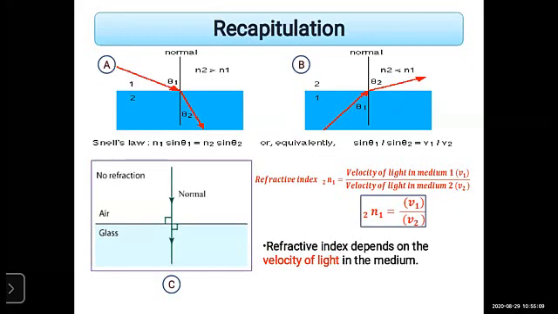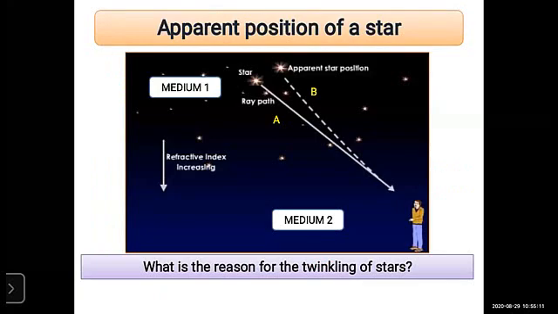So let us start today's topic, that is apparent position of star, or what is the reason behind the twinkling of stars. Why does it happen? Now look at this diagram. Here there are stars and there are two mediums.